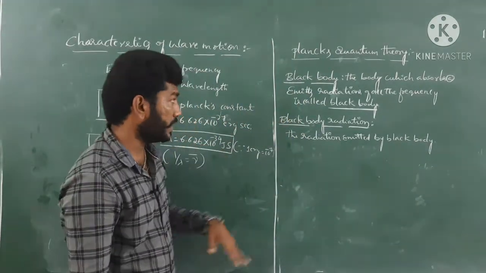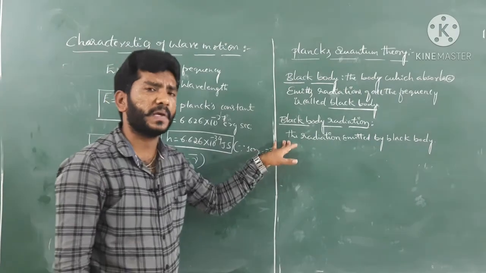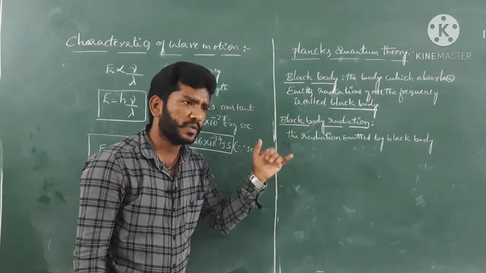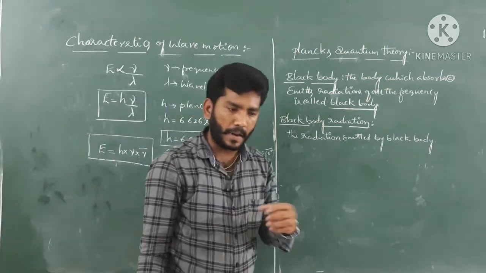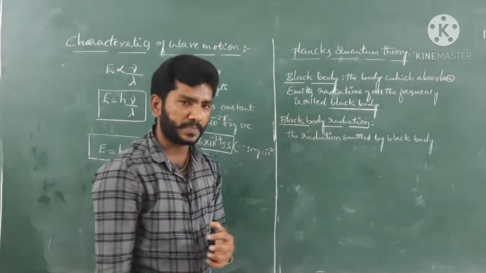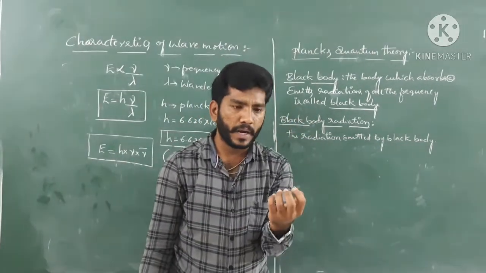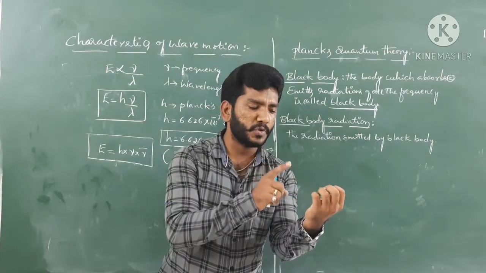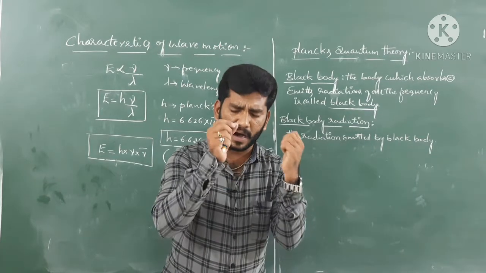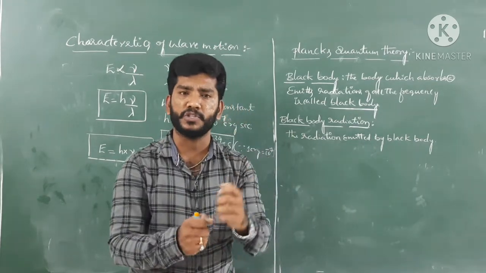Guys, sorry. We have to know one particular thing here. Since we are studying this black body, the frequency distribution of the radiation emitted from it depends on the temperature.